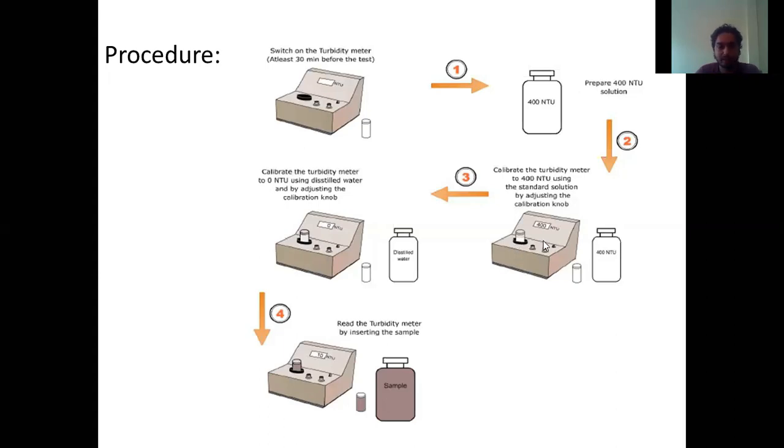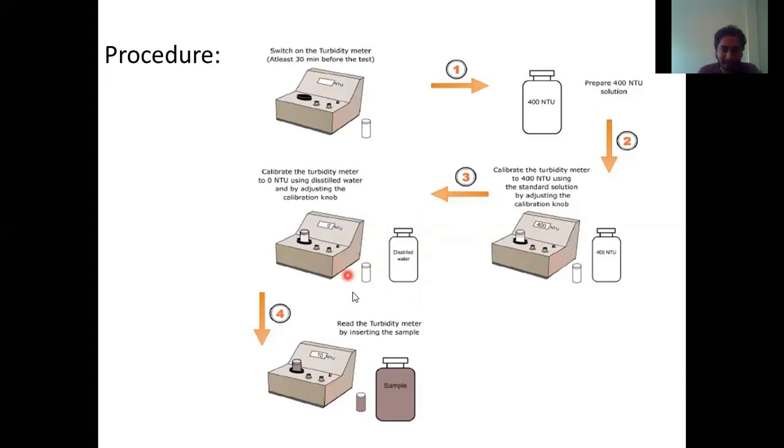After putting it in, we are going to get some readings. Now that we know the solution has a turbidity of 400 NTU, we are going to rotate this knob till it becomes 400. After it reaches 400, we are going to get the distilled water. Now we know that distilled water has zero turbidity.